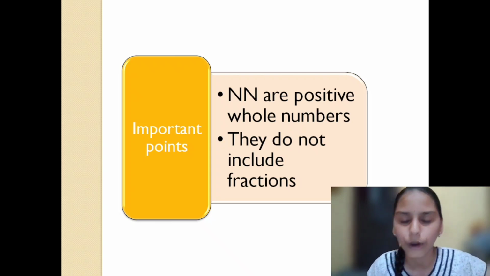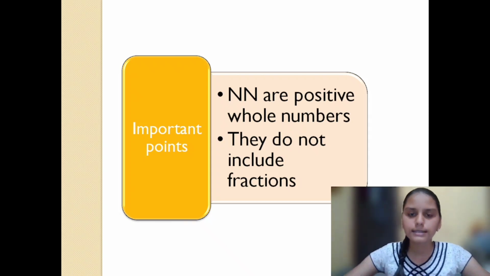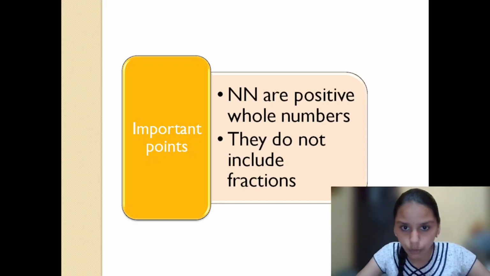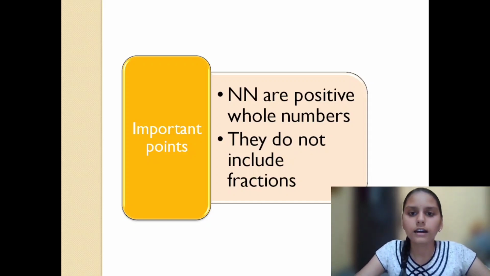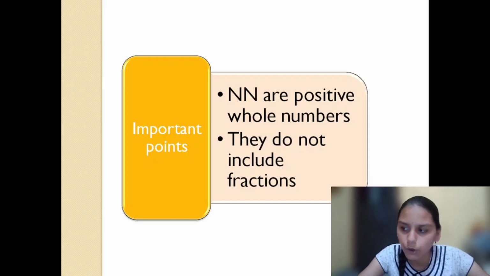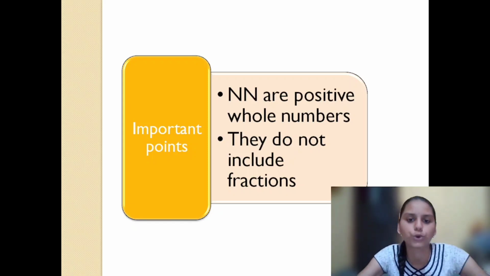Okay, so before that I have some important points for you for natural numbers and whole numbers. See, natural numbers are nothing but positive whole numbers. You have only positive whole numbers, 1, 2, 3, 4, 5, 6, and they do not include fractions. In whole numbers and natural numbers you don't have fractions.